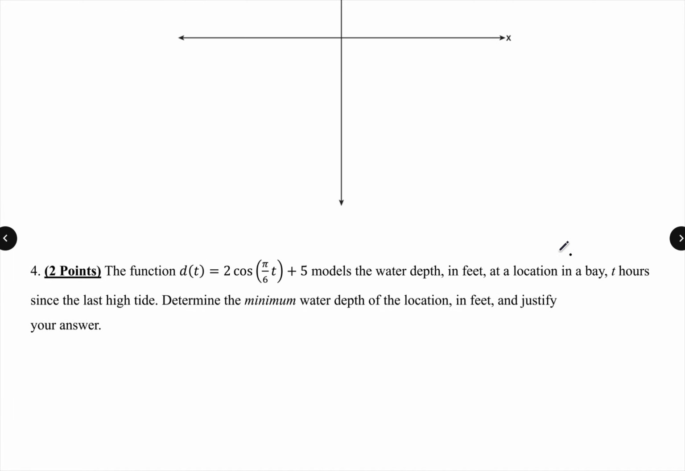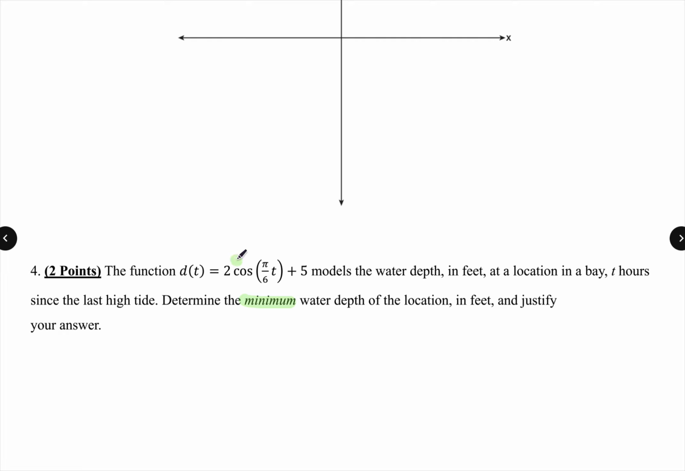Last one, a little word problem. You got the function, this is the 2-pointer. D of t equals 2 cosine of pi over 6t plus 5. It models the water depth in feet at a location in a bay, t hours since the last high tide. Describe the minimum water depth of the location and justify your answer.